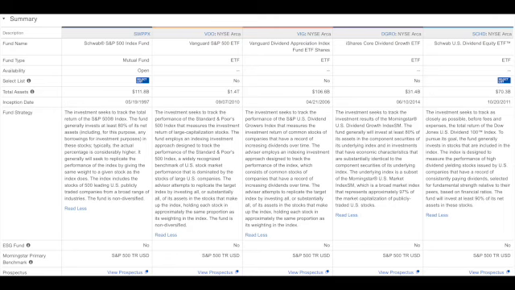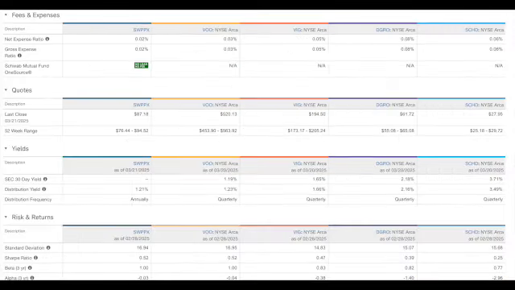You guys could read the rest. I just wanted to give you a quick summary here. As we go over to the next slide, fees and expenses. The Schwab Fund 0.02, VOO 0.03, VIG 0.05, DGRO 0.08, SCHD 0.06. So as you could see, DGRO is the most expensive. As we go down the quotes, 87 for the Schwab Fund, 520 for VOO, the most expensive out of the bunch. VIG 194, DGRO 61, Schwab almost $28.